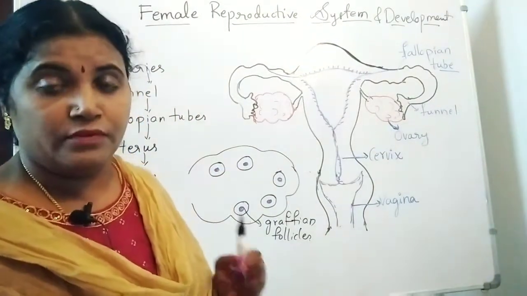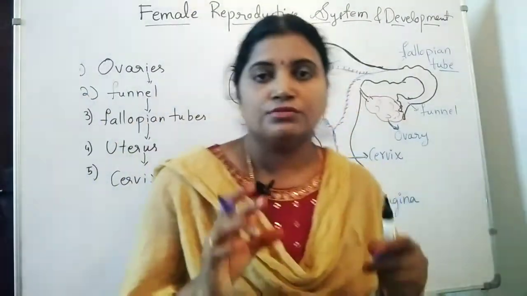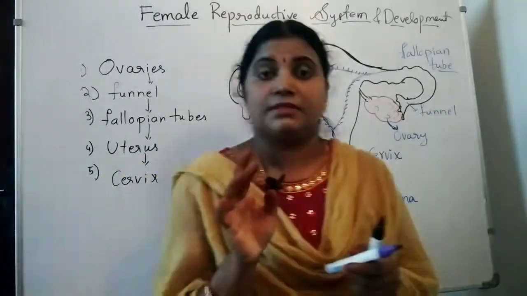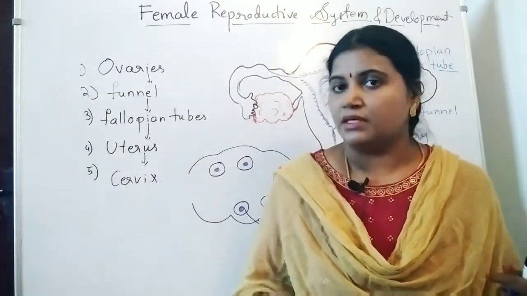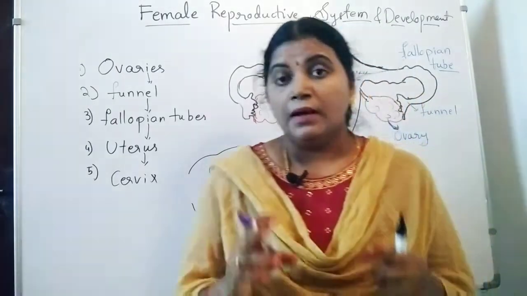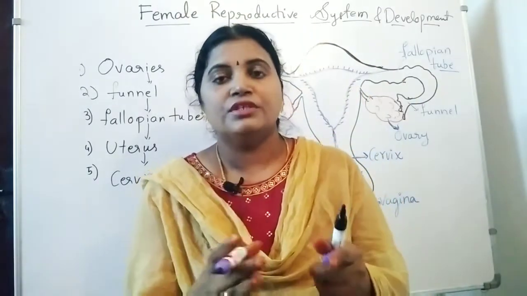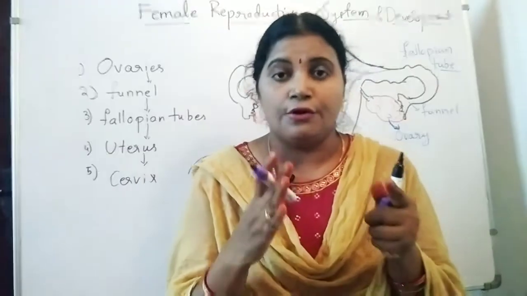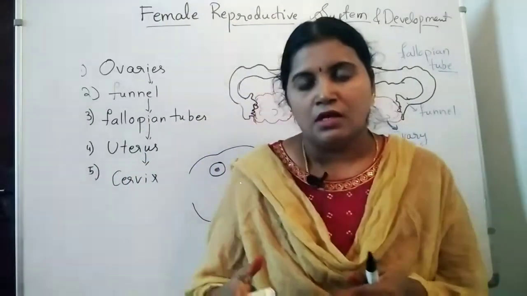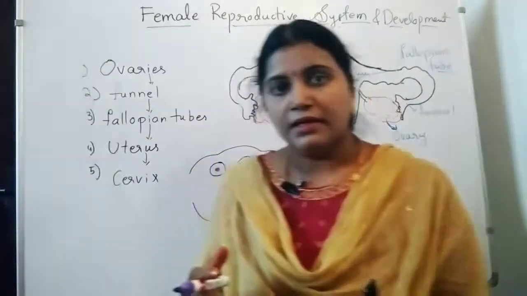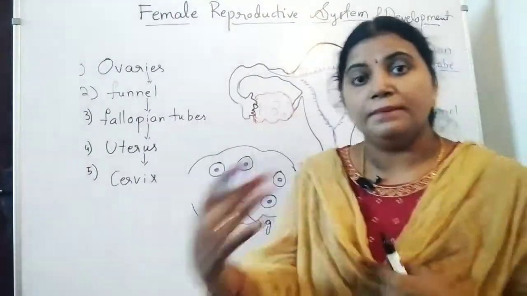The ovum is produced at the birth time only. When we are born, the Graafian follicles produce the ovum, but actually the maturity of the ovum takes place at the adolescence period, that will be 13 to 15 years. So in the adolescence period, the ovum gets matured.